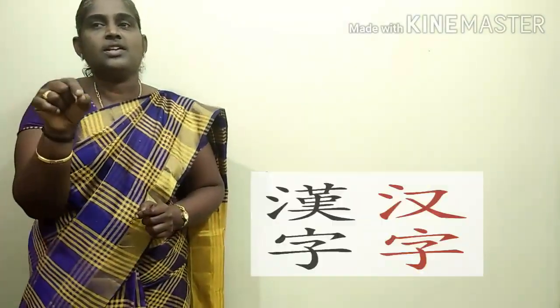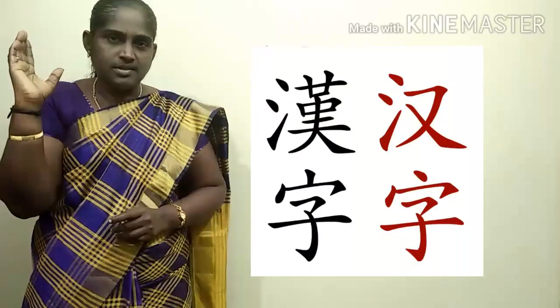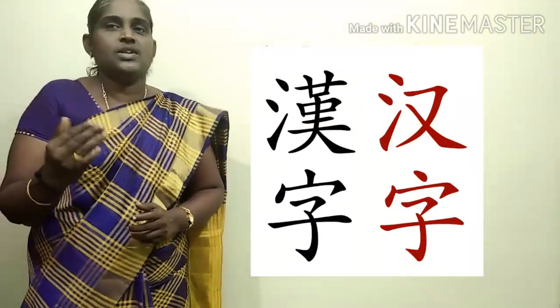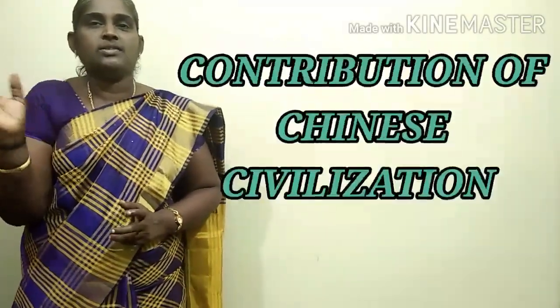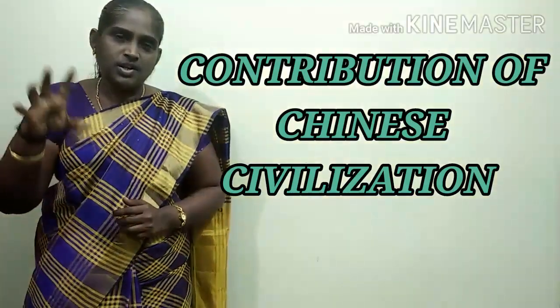Chinese developed their written system. In the beginning, it was in pictographic form. Later, it changed and it is in the form of symbols. Next, contribution of Chinese civilization.